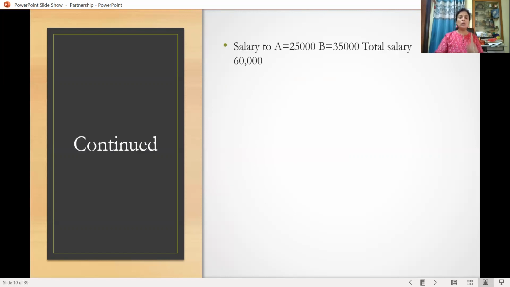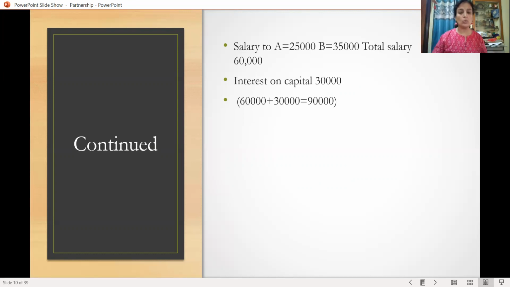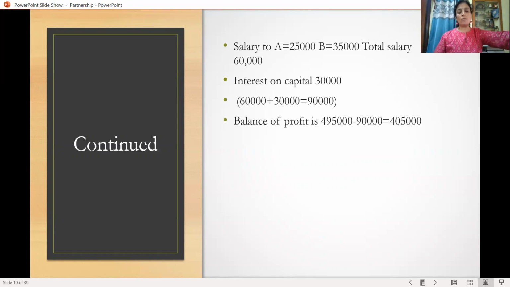And what is the salary to A? That is 25,000. What is salary to C? That is 35,000. What is the total of salary? 25,000 plus 35,000, that is 60,000. Now we have calculated the total interest, that is 30,000, and total salary, that is 60,000. So 60,000 plus 30,000, total is 90,000. It should be deducted from the profit. The total profit is 4,95,000, minus 90,000 means 4,05,000 is the balance profit. It should be divided among the partners.